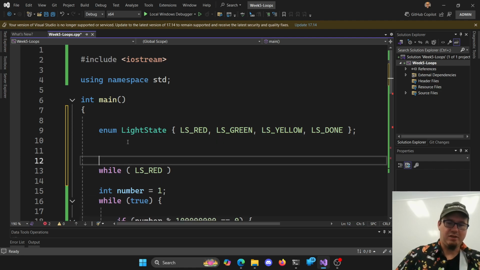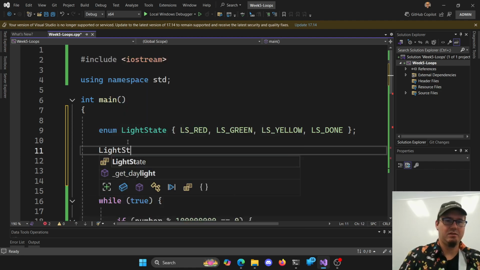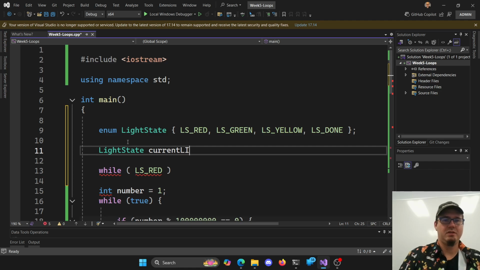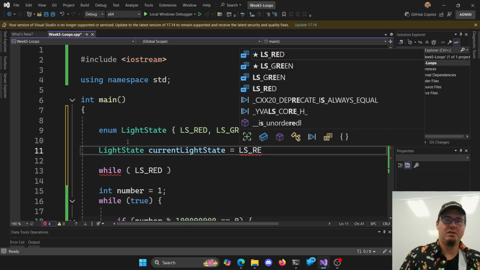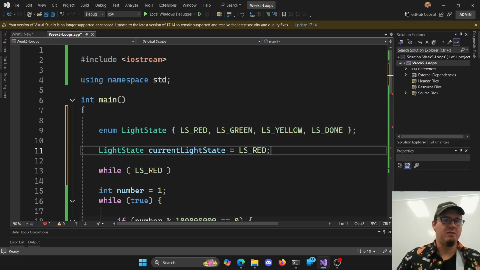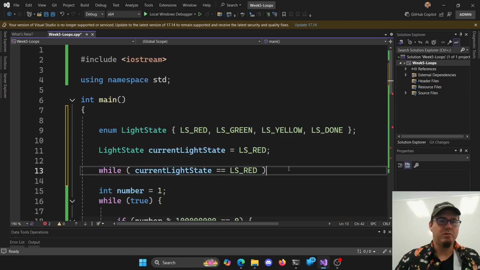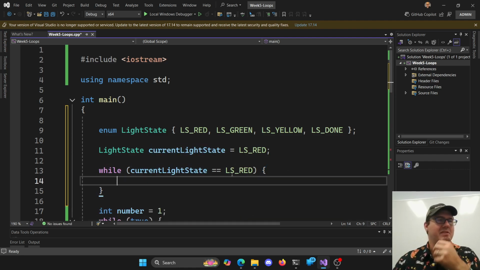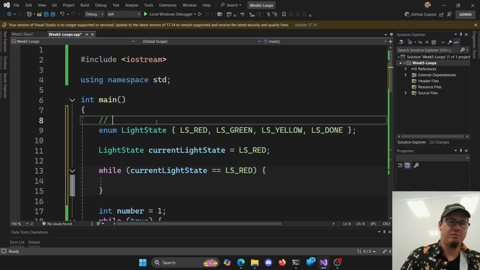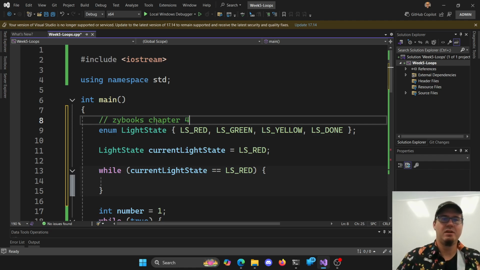So a light state for current light state equals ls red. And while my current light state is equal to ls red. Okay, so I can put like a name here. Hey, this is red. I guess I should, this was SciBooks chapter 4.